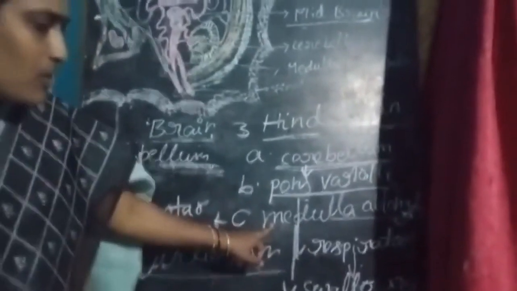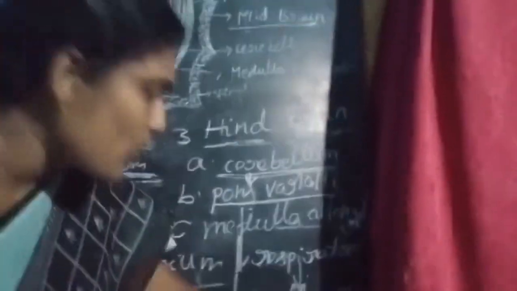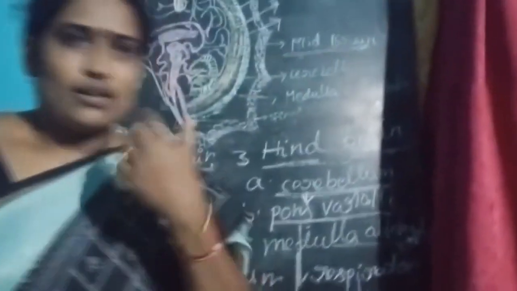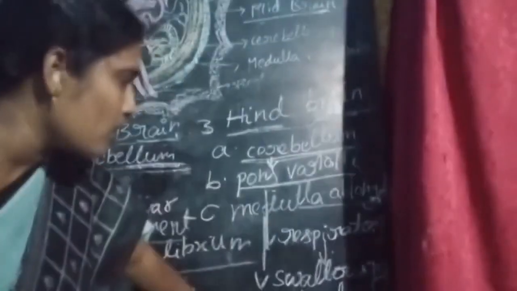Third one is medulla oblongata. These functions are swallowing. Swallowing means మింగటం. Next one is respiration. Next one is cardiovascular. Next one is cough, దగ్గటం, sneezing, తుమ్మటం. ఇవన్నీ కూడా these are controlled in the hindbrain. That third part is medulla oblongata.